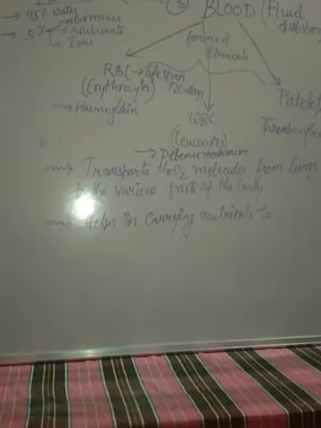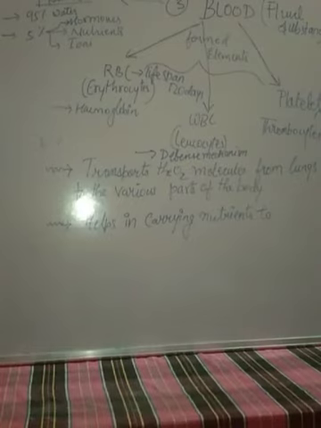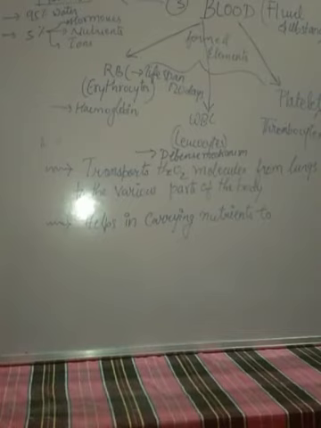Next are the platelets. Platelets are termed thrombocytes. These platelets are responsible for the clotting of blood. We know that when there is any kind of cut, injury or accident, our skin and tissue are injured and blood oozes out. You would have noticed that this oozing is not continuous; it stops after some time.